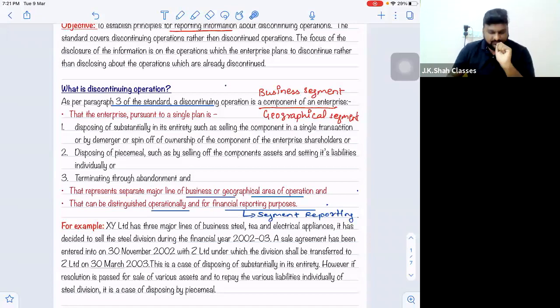Now, generally, why are such discontinuances made? Sir, one of the biggest reasons for discontinuing any operation is losses. The operation is not profit making for the enterprise, hence the enterprise can discontinue the same. And sir, for Tata also it is the same thing. The passenger division is not profitable, sir. It is surviving only because of JLR, that is Jaguar and Land Rover.